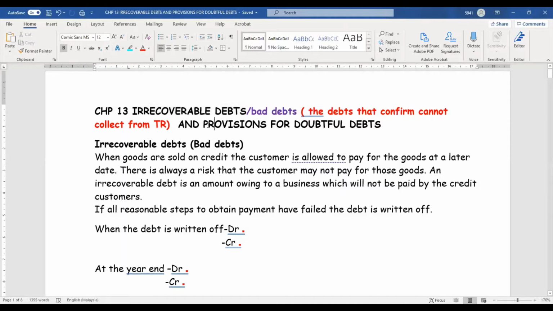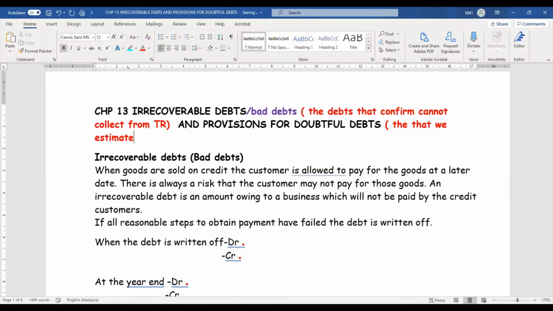First thing. Second one is provision for doubtful debt. What is the meaning of provision for doubtful debt? Provision for doubtful debt is the debt that the company or we estimate cannot be collected from trade receivable. It's just an estimate.